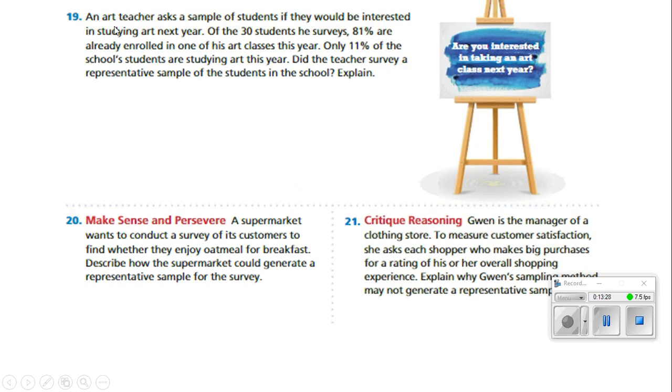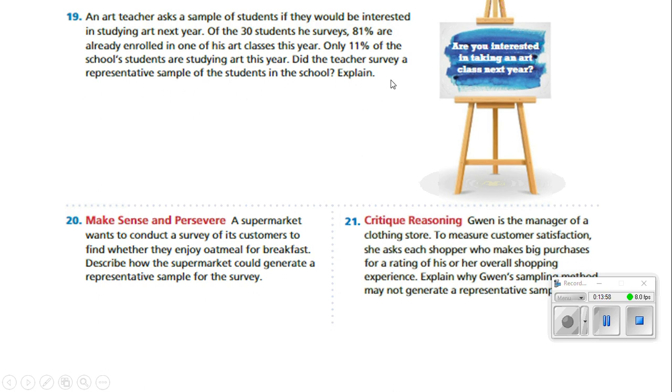Number 19, an art teacher asked a sample of students if they would be interested in studying art next year. Of the 30 students he surveyed, 81% are already enrolled in one of his art classes. Only 11% of the students are studying art this year. Did this teacher survey a representative sample of the students in the school?